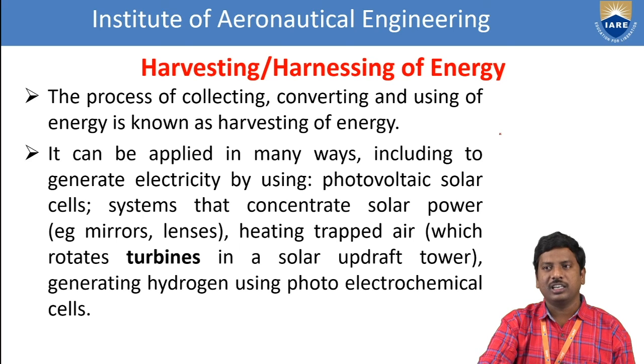The next one is the heating of trapped air, for example with the help of turbines, in the solar wind system, and it is also useful for electricity. The next one is the generation of hydrogen by using photoelectrochemical cells. Electrochemical cells are the conversion of chemical energy into electrical energy, and electrical energy into chemical energy, vice versa. That means both forward and backward reactions are possible. The working of these cells is based on the absorption of light, which is why they are called photoelectrochemical cells.